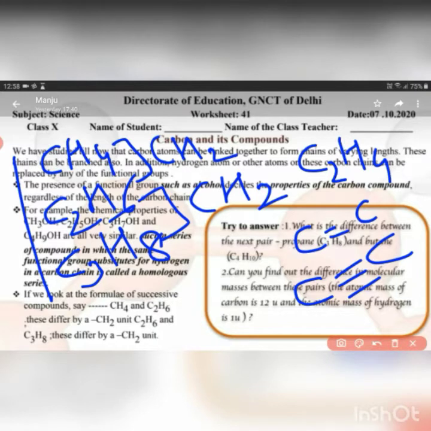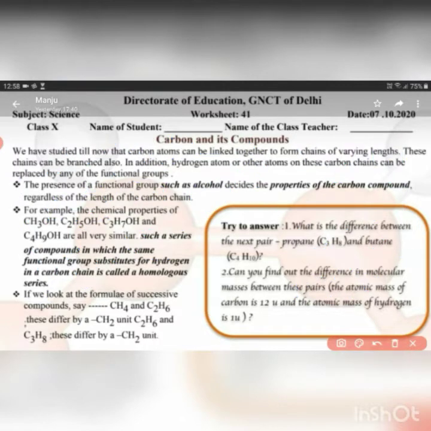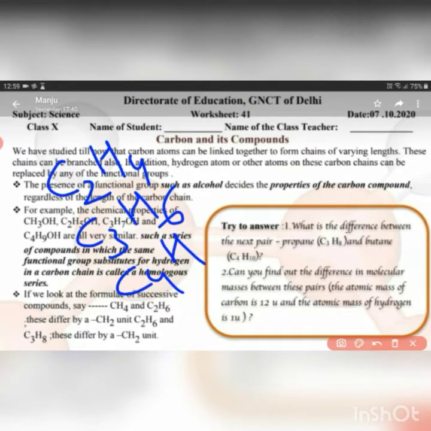So if we take the series of alkenes or alkynes, again there is a difference of one carbon and two hydrogen atoms. In case of alkene, this is the first member, ethene. Next member will be C3H6, that is propene. Then C4H8, butene.